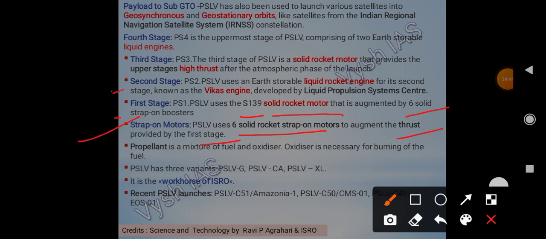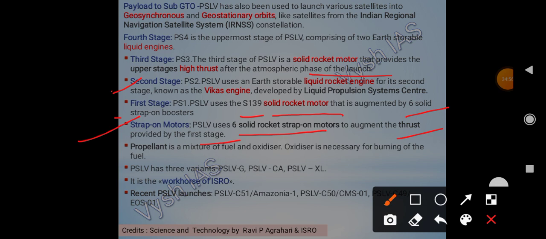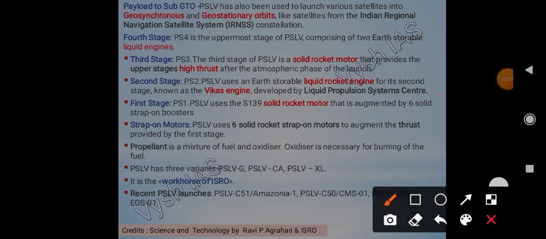Okay, then the second stage uses an earth-storable, meaning it can be stored on earth, liquid rocket engine, right? The second stage is liquid. And it had the Vikas engine, and it was developed by the Liquid Propulsion Systems Centre.